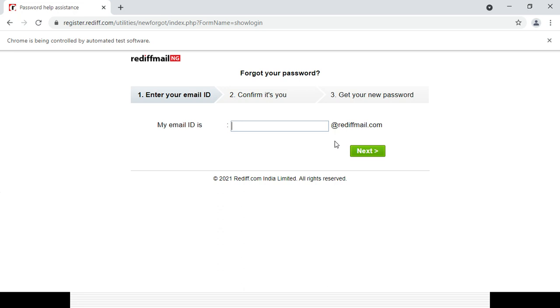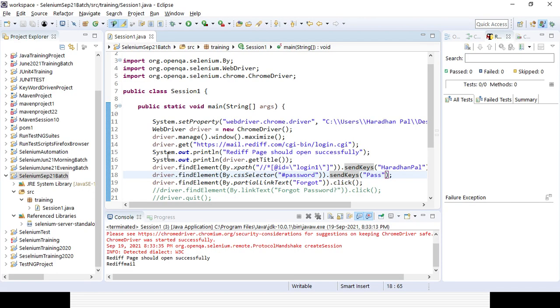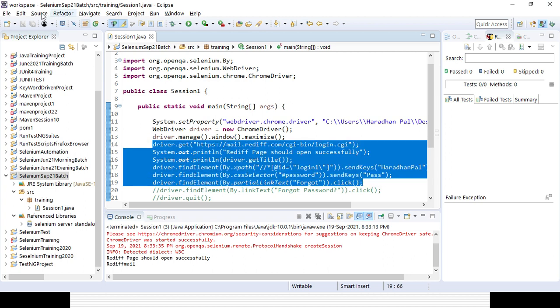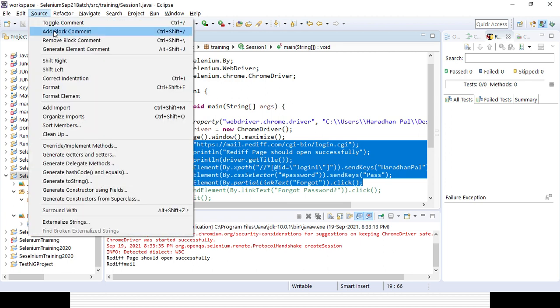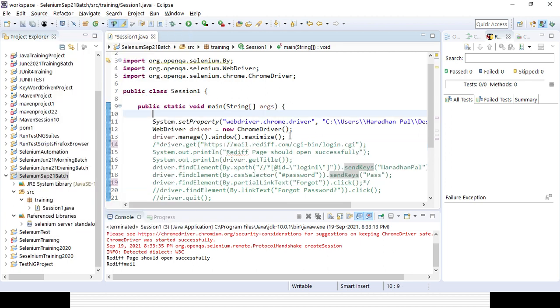Now, the last part, I will show you the tag name. Let's comment it out. I have one small question. Yeah. We are identifying the elements with the help of ID, link text, partial link text. So where will we store these elements?